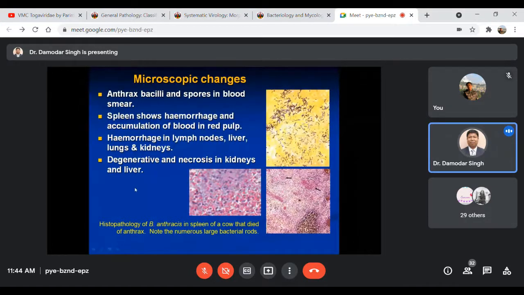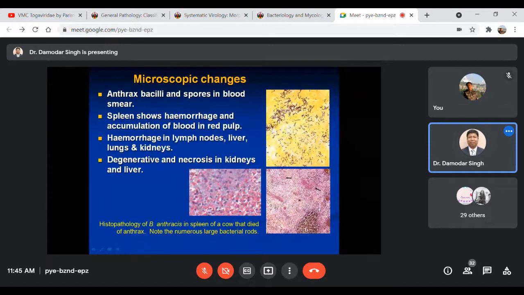Then the spleen may show hemorrhagic lesions as well as accumulation of blood, particularly in the red pulp area. The lymph nodes, liver, lungs, and kidneys may also show hemorrhagic lesions, and degenerative as well as necrotic changes may be noted in organs like the kidney and liver.